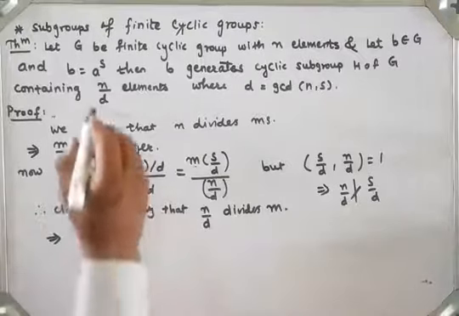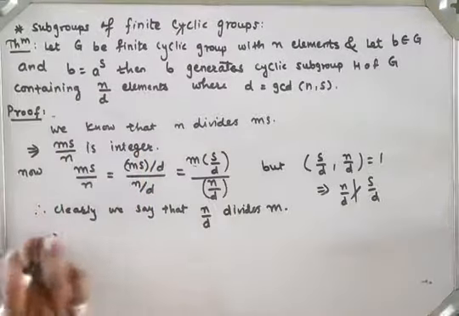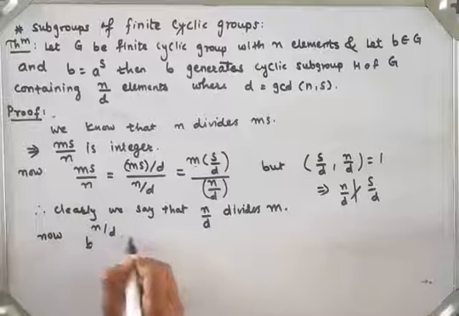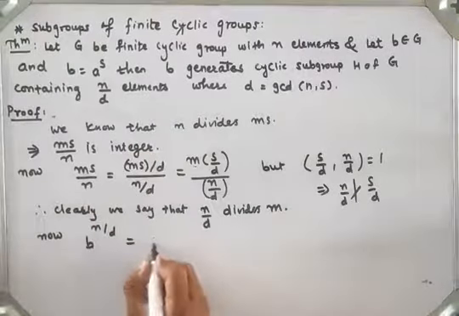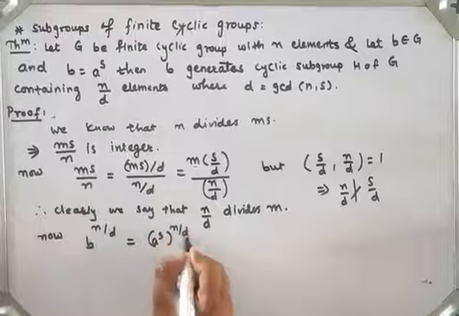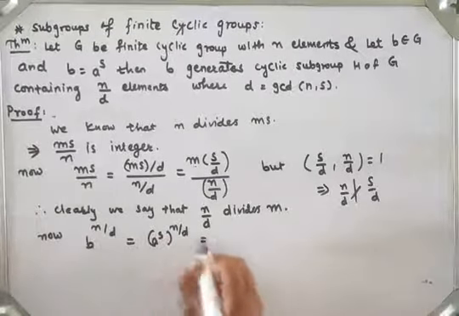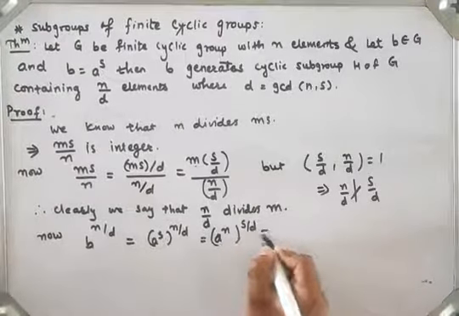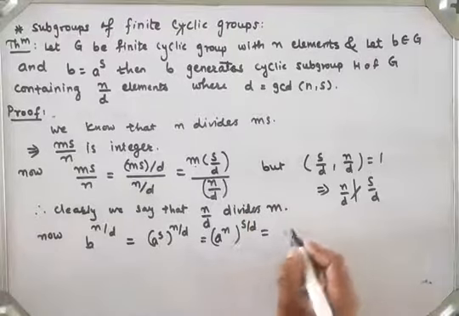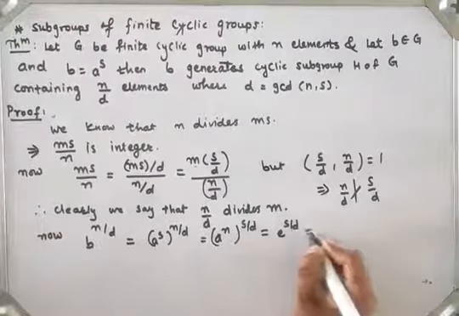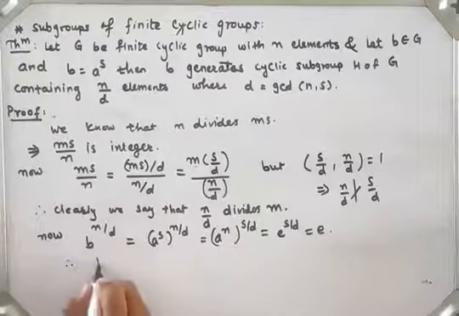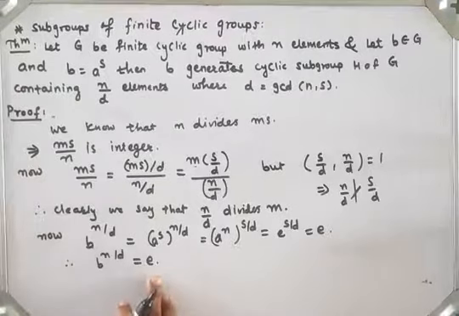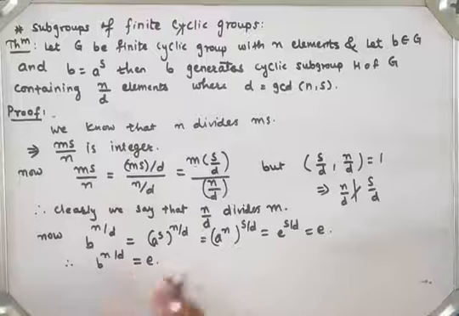Now here b has value a raised to s. I will take b raised to n by d power. So b raised to n by d is equal to a raised to s, raised to n by d. I will write a raised to n, taking n outside the bracket, and s by d. So a raised to n is the identity, we know. So e raised to s by d, again identity. So b raised to n by d is equal to identity.